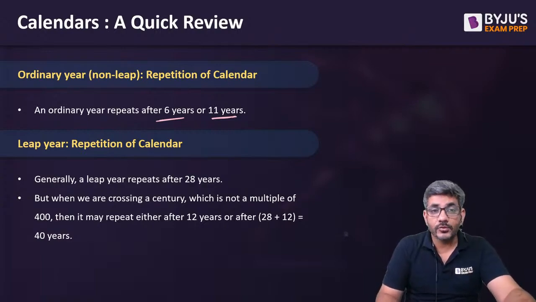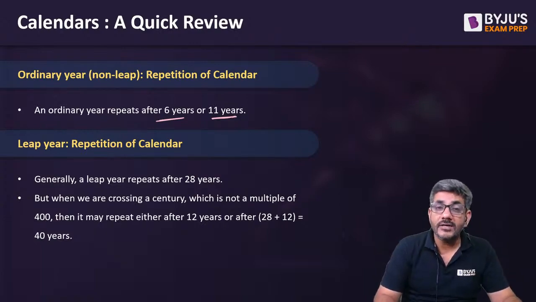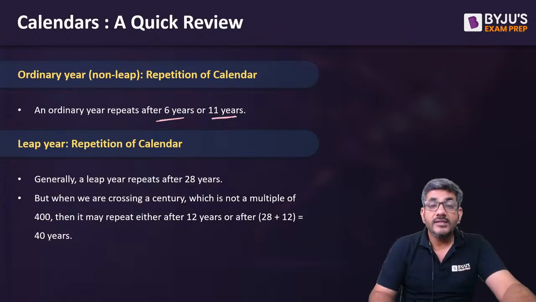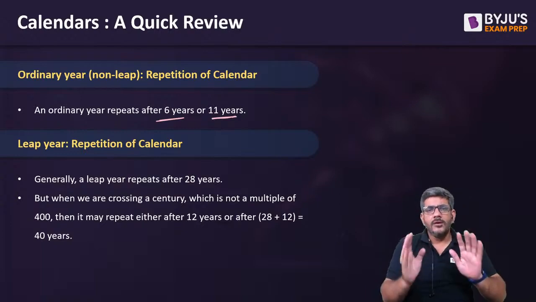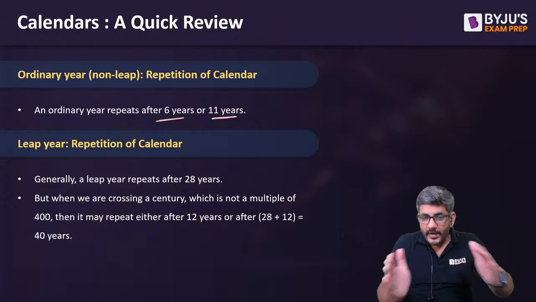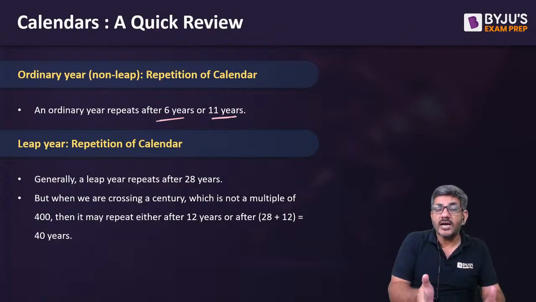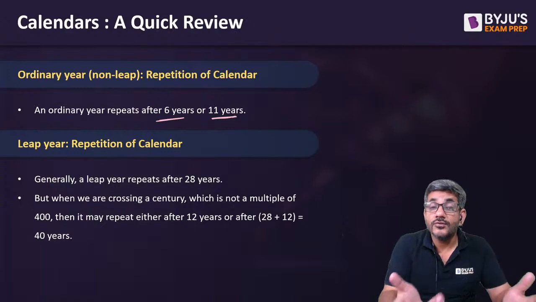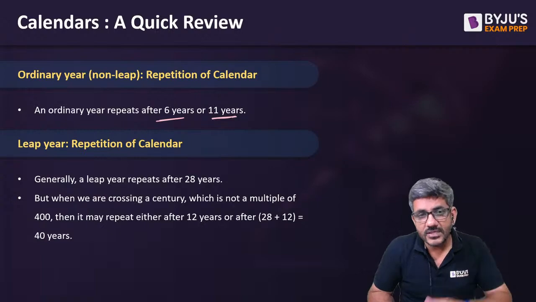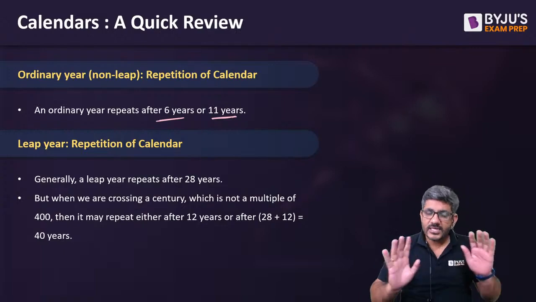Whereas when I talk about a leap year, the calendar of a leap year can repeat after either 28 years or 12 years or 40 years. These are the three values. Normally, the calendar of a leap year repeats after 28 years only. But during those 28 years, if you get a century that is divisible by 100 but not by 400, that will not be a leap year. In that case, it will repeat either after 12 years or after 40 years. So just keep that in mind.